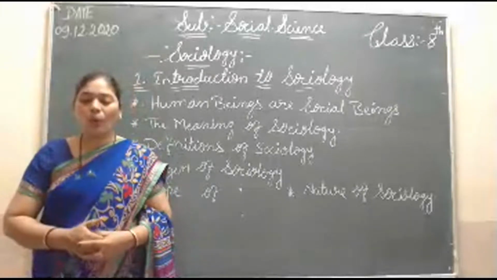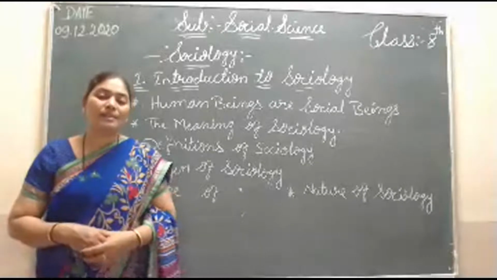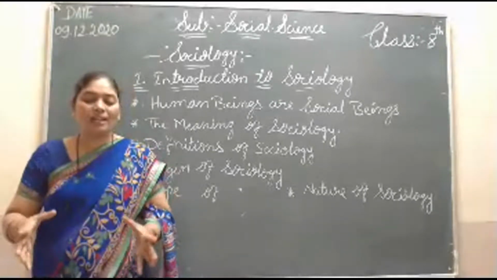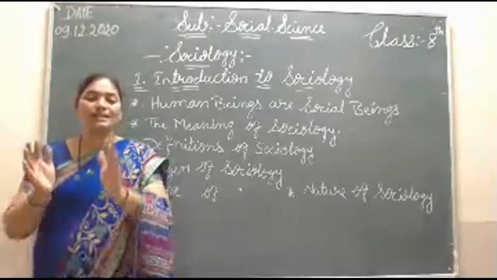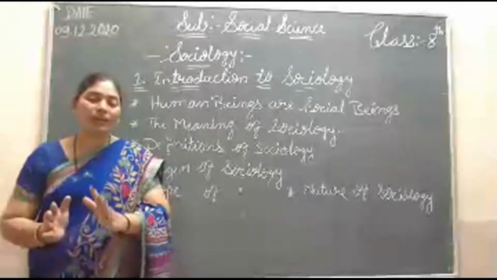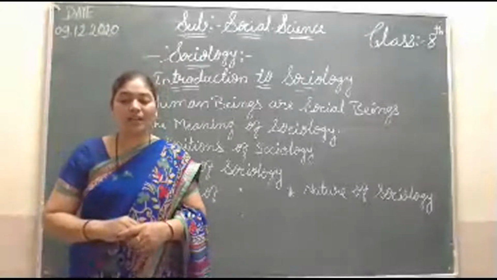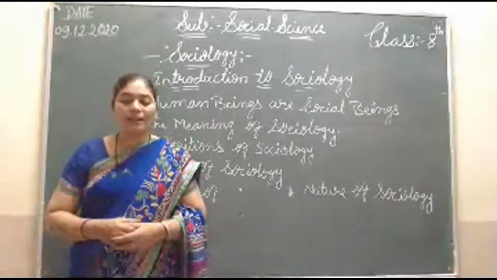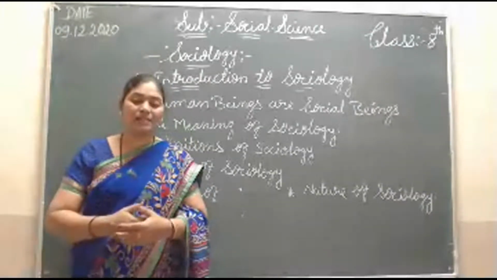It has a wider scope than other social sciences. A special science has limits and does not have space for others. But sociology has space for other sciences like political science, economics, and religion.